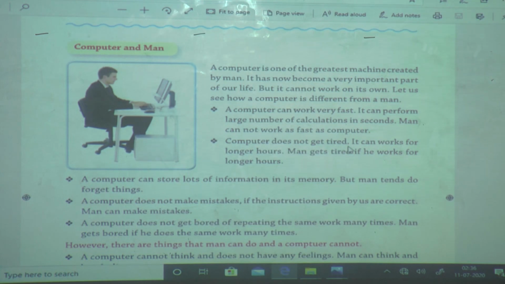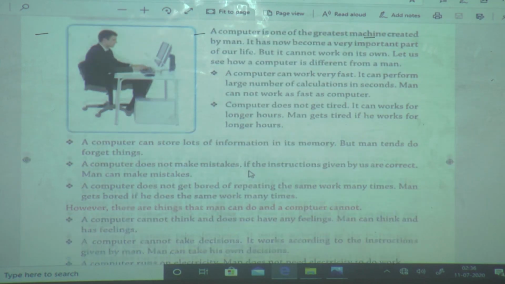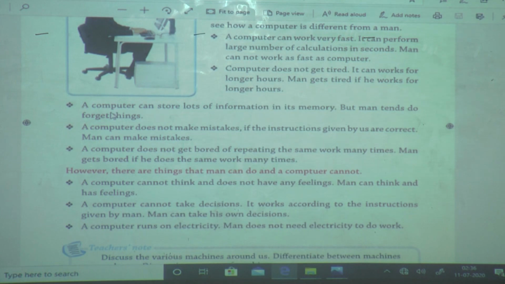It can work for a long time or long hours. Man gets tired after he works some hours.